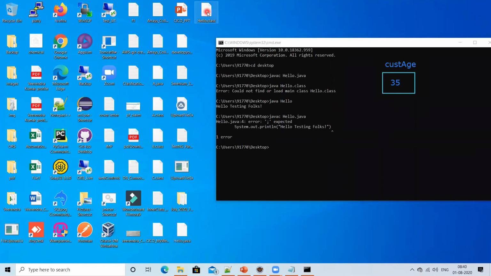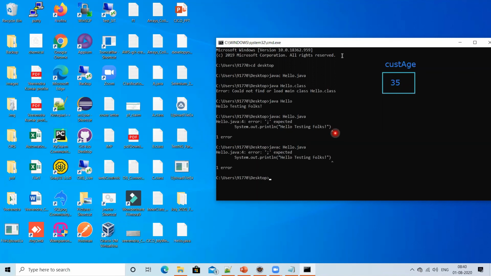Here a class file was already generated, right? Let me remove that file. I removed the file. So what will happen now? Will I be able to run this code? See, again I am compiling, and you are getting an error. Is the .class file generated here? Not generated, because there was a compilation error. I removed it and tried compiling again, guys. I wanted to show you that if compilation is not successful, it will not generate the .class file. Only if compilation is successful is the .class file generated.